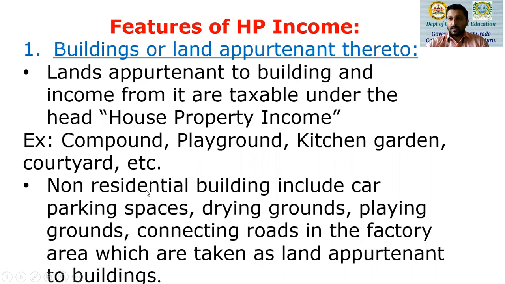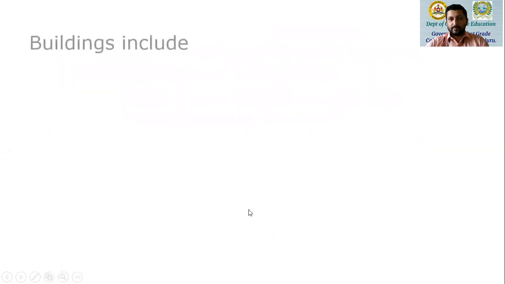When we say income from house property, we are not looking at residential buildings alone. It can be a non-residential building as well, which will include car parking spaces, drying grounds, playgrounds, connecting roads to the factory. These are all taken as land appurtenant to the building.